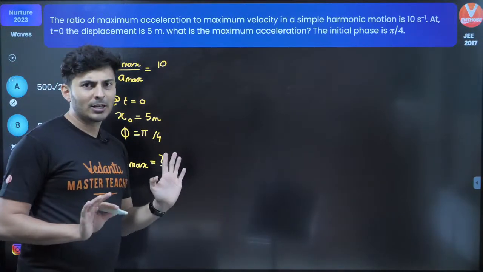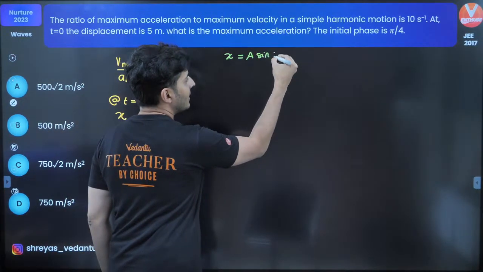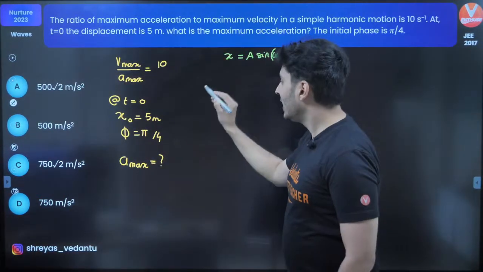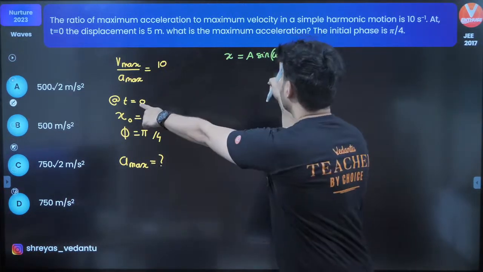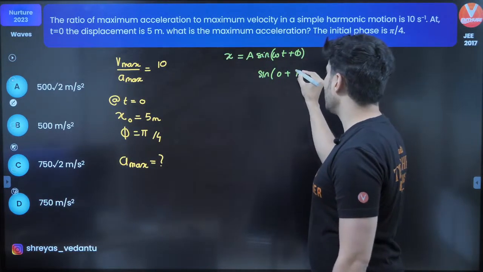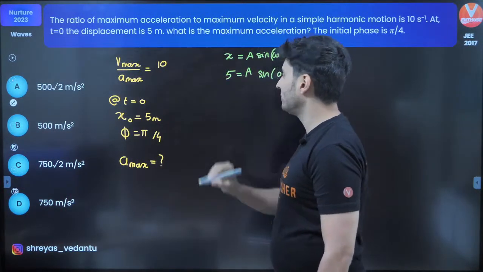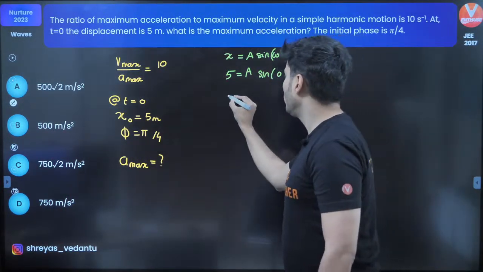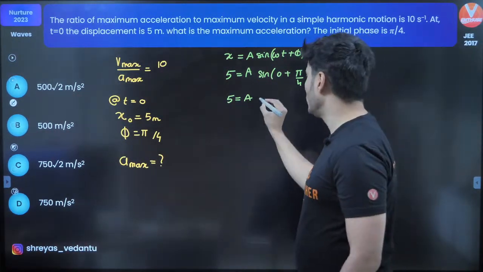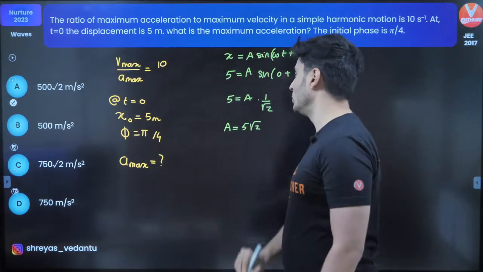So here is what I will do. Think x is in general A sine omega t plus phi, right? How about substituting certain values? X is x0, basically time is 0. So when the value of time is 0, phi is basically pi by 4. Amplitude I do not know. X is nothing but 5. So 5 is equal to A sine of 45 degrees, which is 1 by root 2. So 1 by root 2. Hence amplitude is 5 root 2.